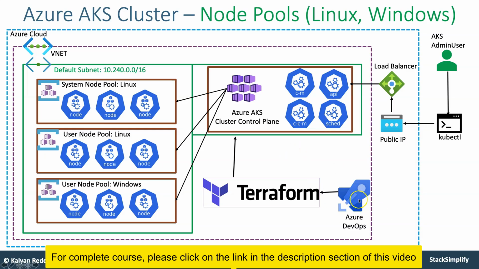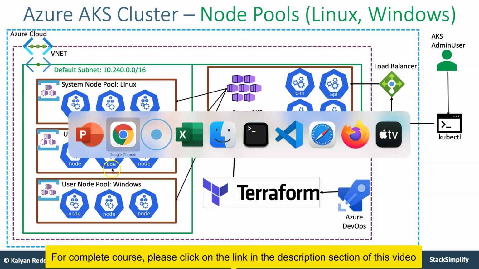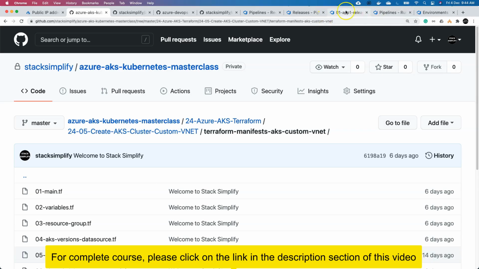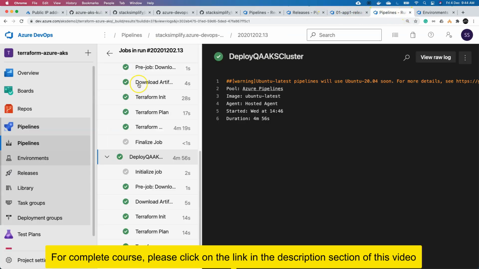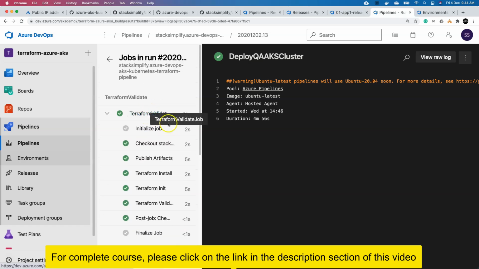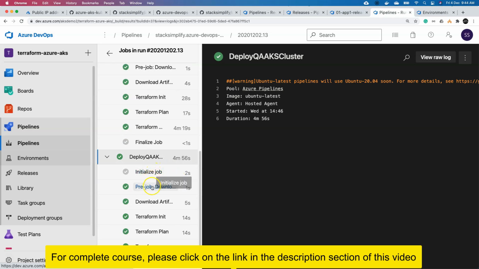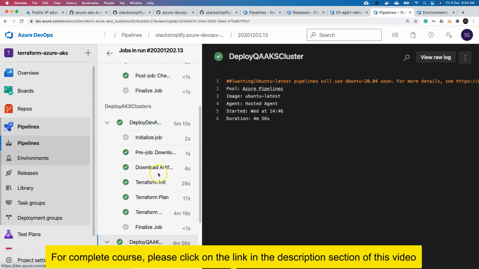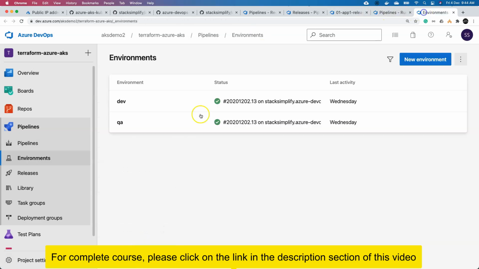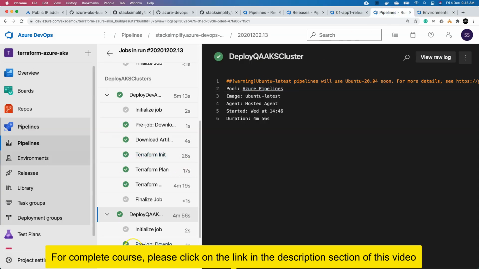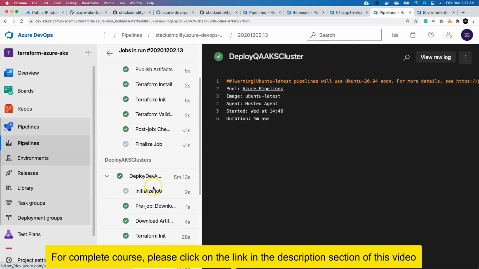Using Azure DevOps pipelines, you will go ahead and provision the Azure AKS clusters in both dev and QA environments. So let's go back to our Google browser and come to here. These are the pipelines for our Terraform. We'll implement the Terraform validate job and provision the dev environment, and then also provision the QA environment. Once provisioned, they look like this in the environment section, dev and QA environments. So using the pipeline, you can provision both.